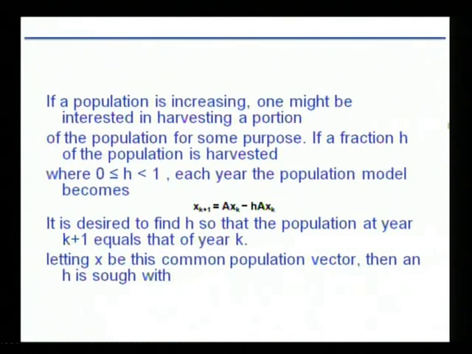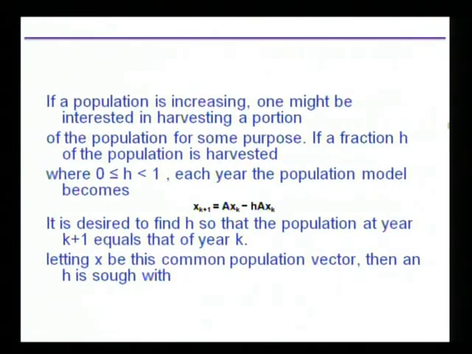We do not want to do that. So supposing a fraction h of the population is to be harvested, so at least the status quo of the population is maintained. So what would we do? Earlier it was xk, now it is going to become axk. A proportion h of ax will be harvested. So xk plus 1 will be equal to axk minus h into axk.